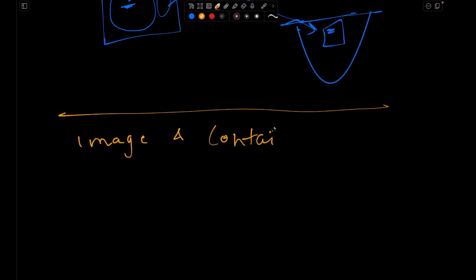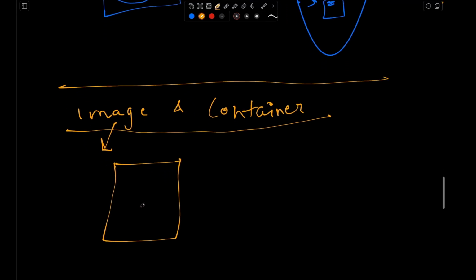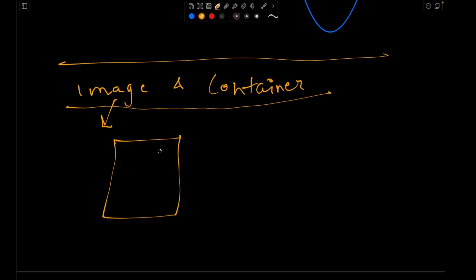What is an image? An image is basically the template or the photograph of your complete application. This photograph or template will contain your code base and your complete dependencies. These dependencies include the operating system, packages, modules, everything that is needed to run this application. So this image is basically the template of your application.